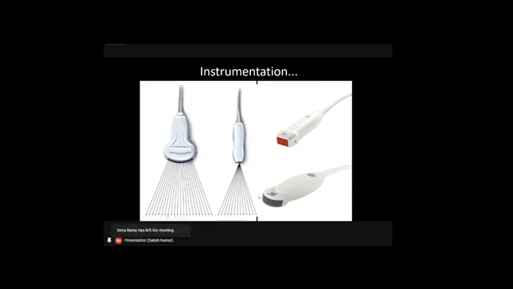Whereas with the microconvex probe, there is a possibility of blockage of certain waves, particularly in small breed dogs, because of the narrow intercostal space where the waves can be blocked by the bones, so we cannot get a very clear image. So if you have the facility and the budget, try to go for the cardiac specific sector probe.